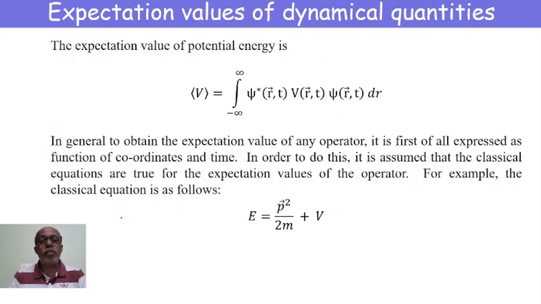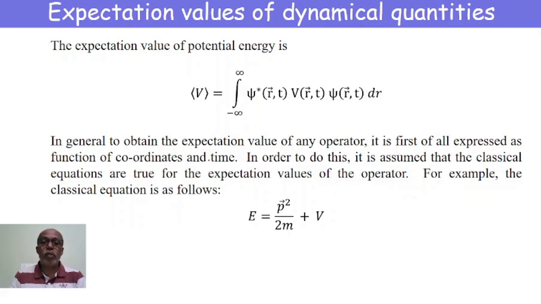Now coming to the expectation value of potential energy. It is given by the integral from minus infinity to plus infinity of psi star V psi dr. So in all three examples that we have studied, we have observed that the expectation value of any operator is first expressed as a function of coordinates and time, as a function of x and t, or as a function of r and t.